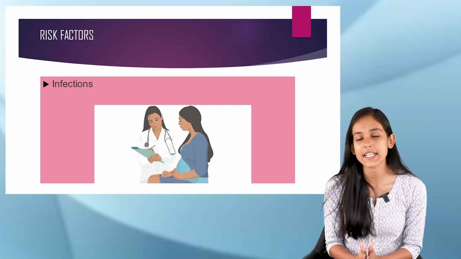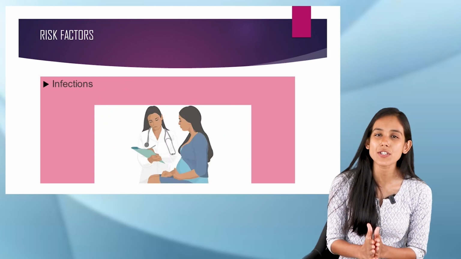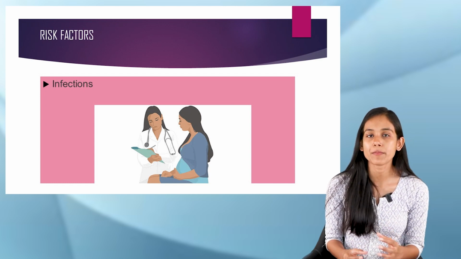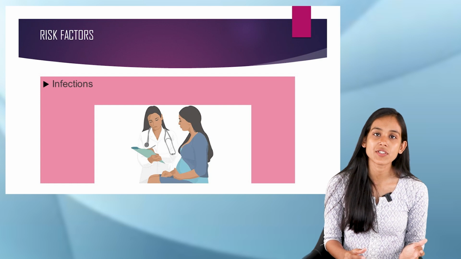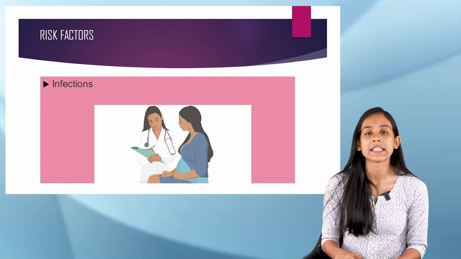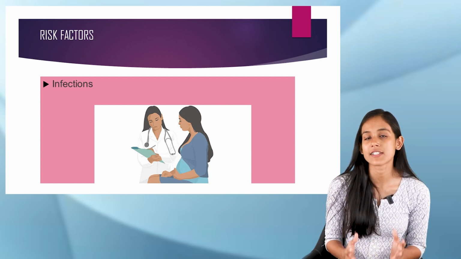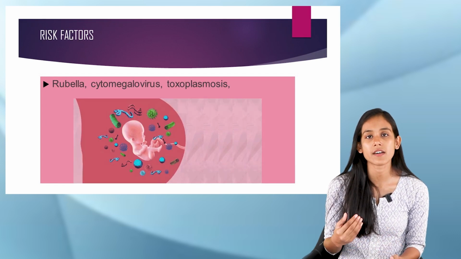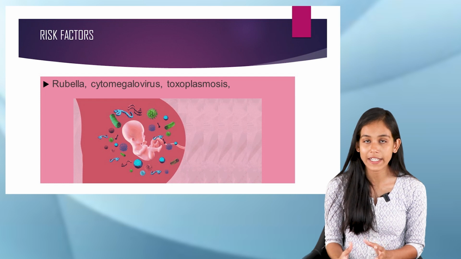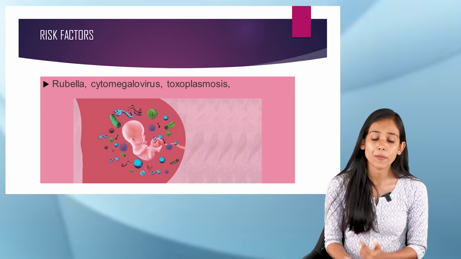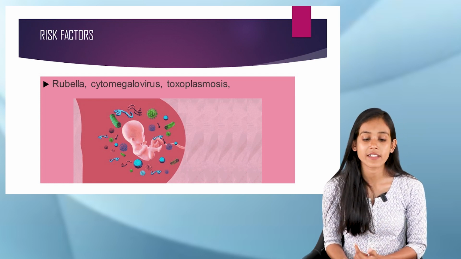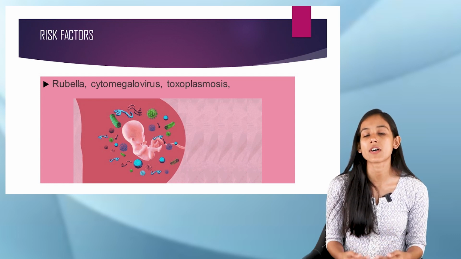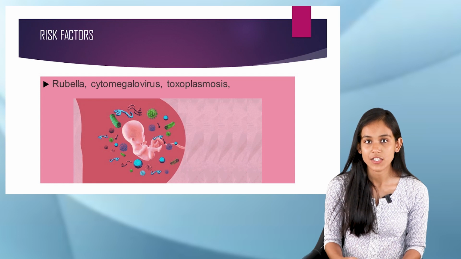Apart from these things, if there is any sort of infection which might cause a lesion in the brain, or which might damage this particular part of the brain, then again there is a chance that the child might get cerebral palsy. And if there is any sort of viral infection like rubella or cytomegalovirus, or if there is toxoplasmosis, all these things might cause cerebral palsy in a child.